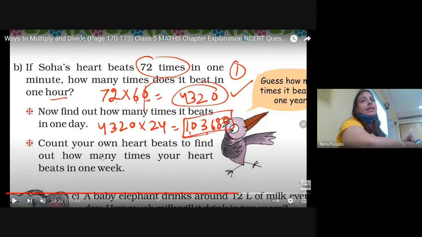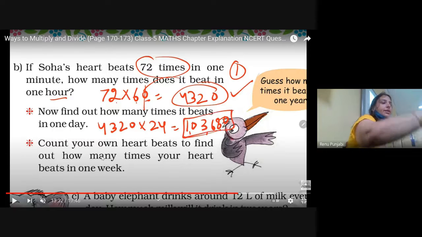So if it is 80 times in 1 minute, how many times will it be in 1 hour? 80 multiplied by 60 you did, so 80 multiplied by 60, 4,800.